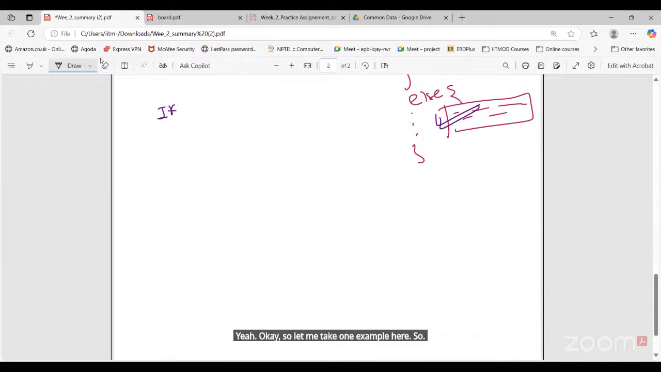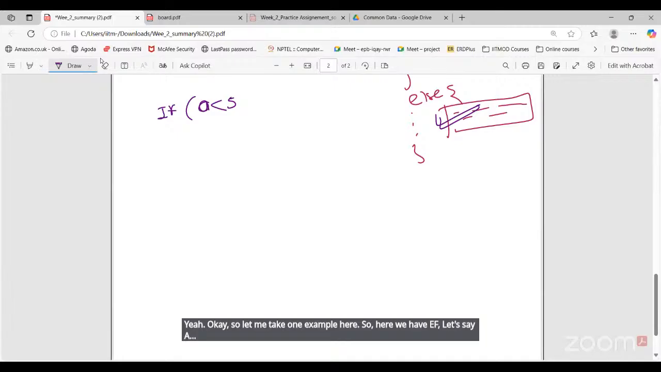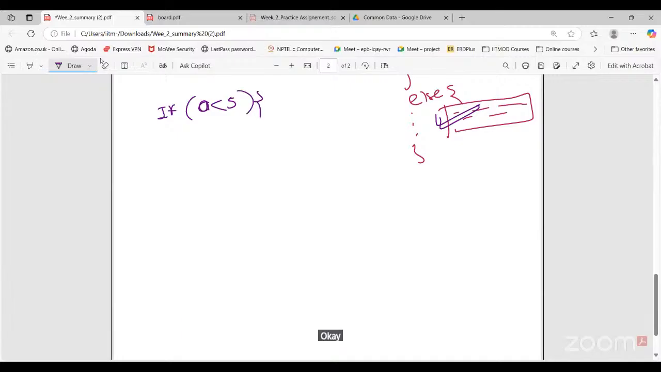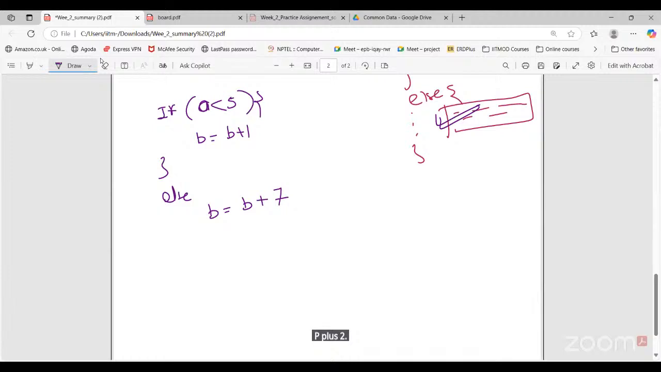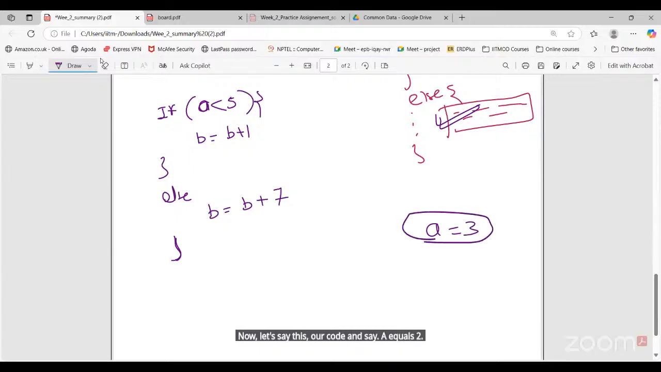So here we have if, let's say A is less than 5. And let's say, for example, B equals B plus 1. Then we have else, B equals B plus 7. Now let's say this is our code and I'm saying A equals 3. If A equals 3, we are going to check this condition, whether A is less than 5 is true.